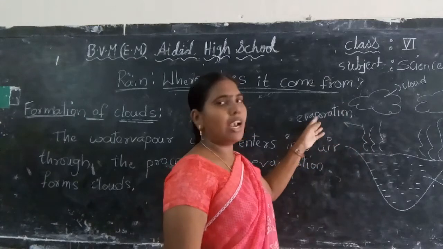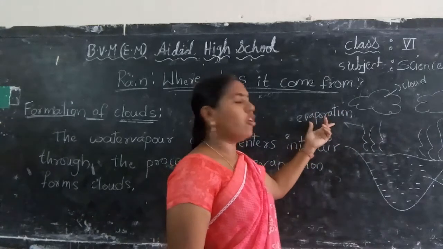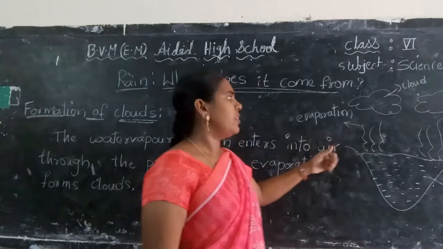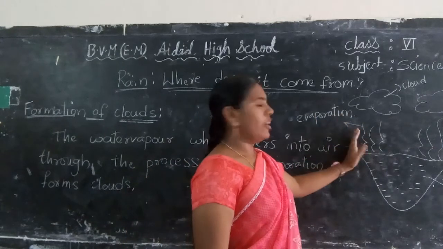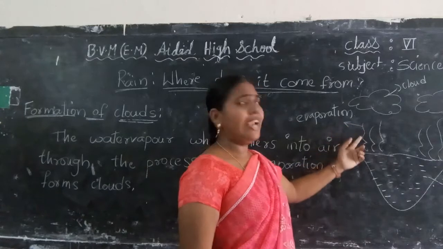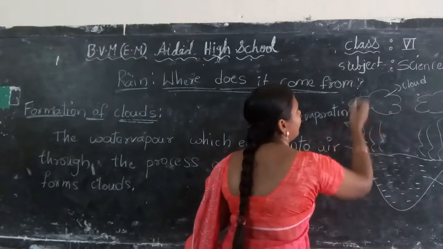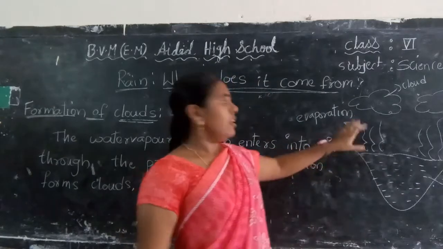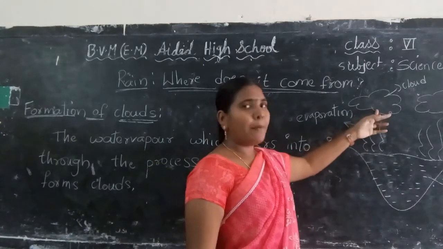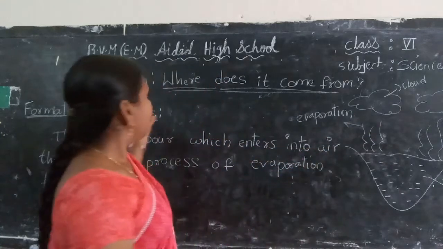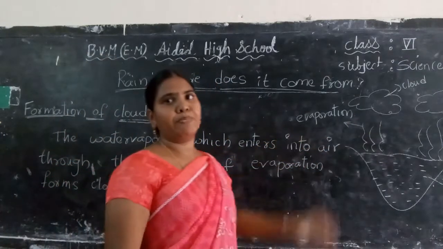This evaporation continuously occurs in nature. So this water vapor enters into the air, and forms clouds. Like that clouds will form.